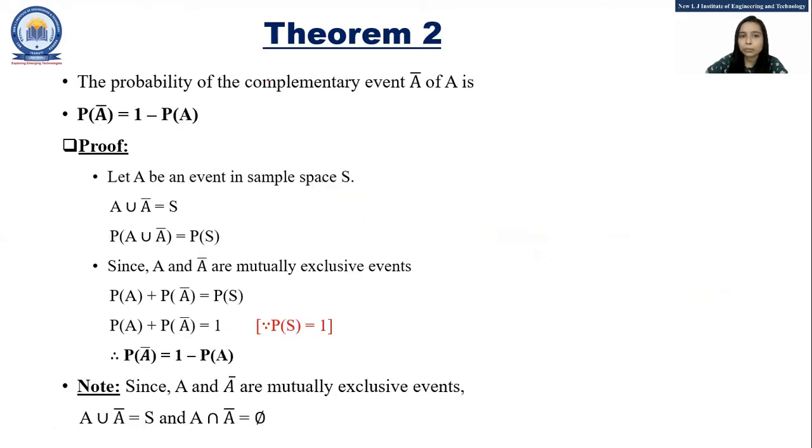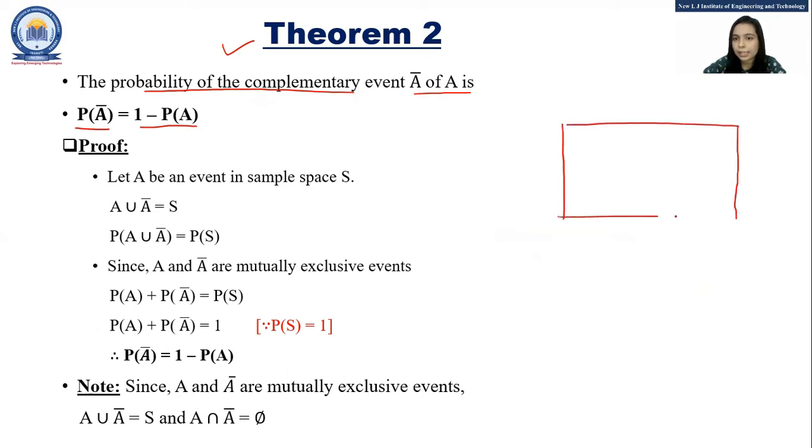Now moving to the next theorem, that is theorem number 2. The probability of the complementary event A bar of A is given as P of A bar is equal to 1 minus P of A. Suppose my sample space is S. Here the proof is given.